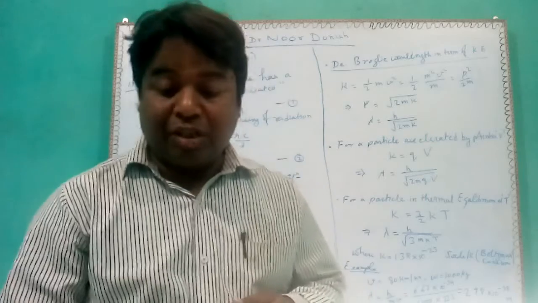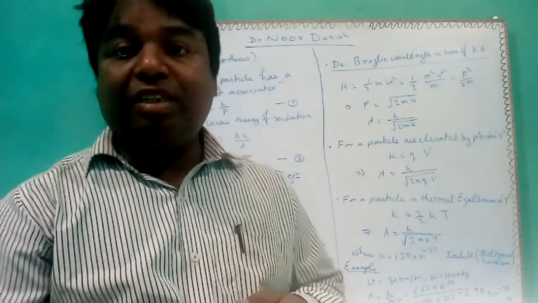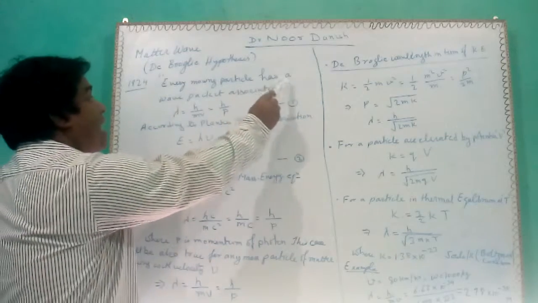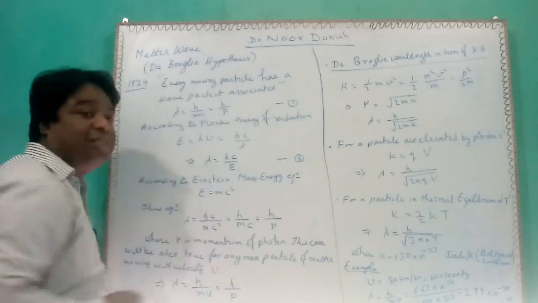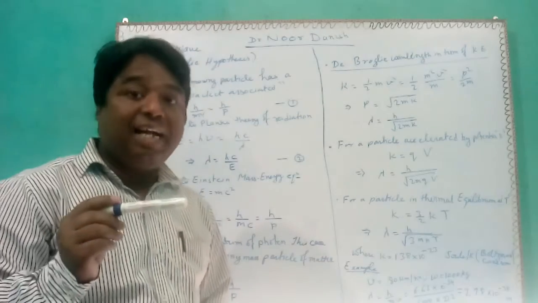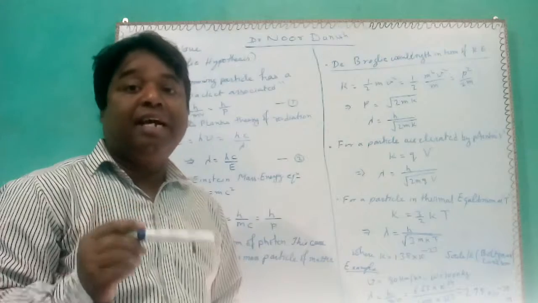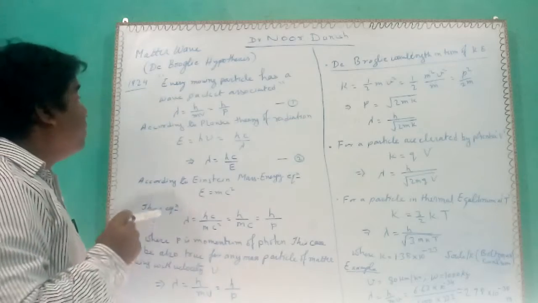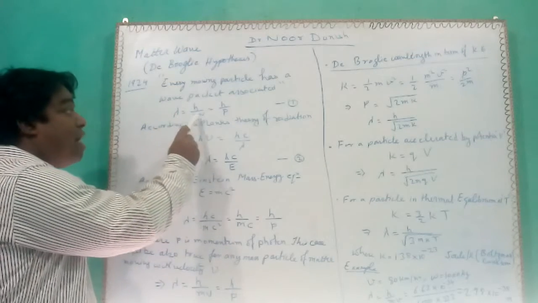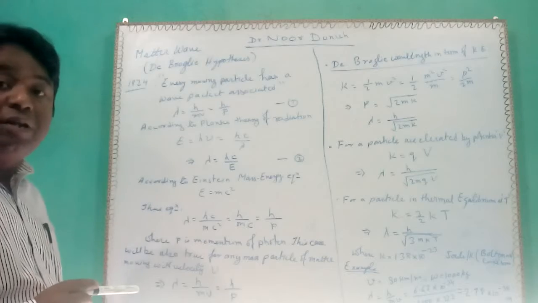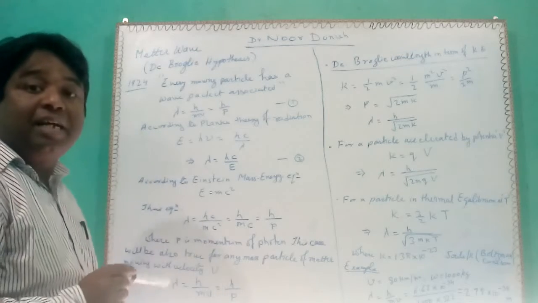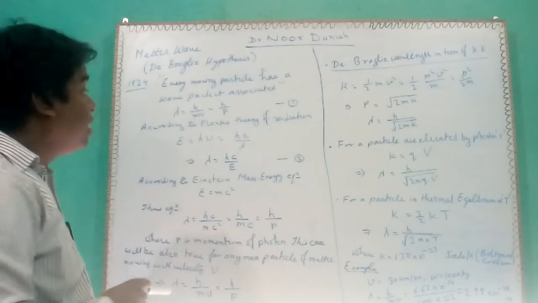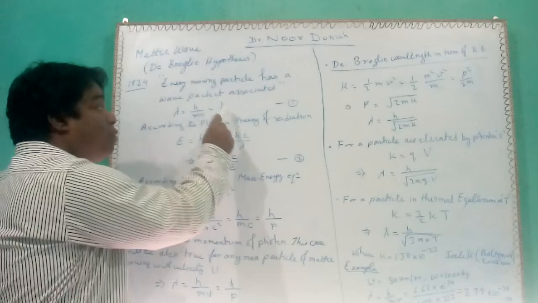De-Broglie hypothesized this concept in 1924, and the concept was that every moving particle has a wave packet associated with it. We said initially that light has a wave packet, but now it is saying every moving particle will have a wave packet. So we know that lambda is given by h upon mass into velocity, where h is the Planck's constant, and mass into velocity is called momentum. So it will be h by momentum p.